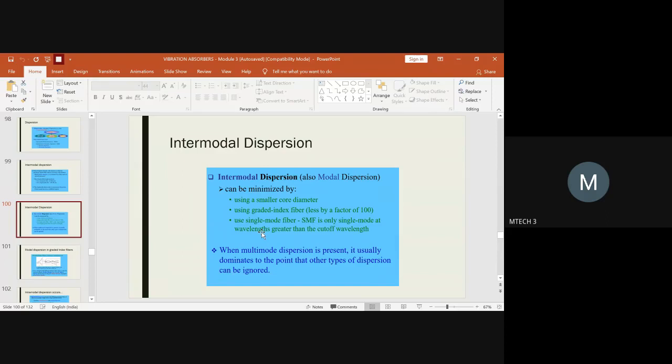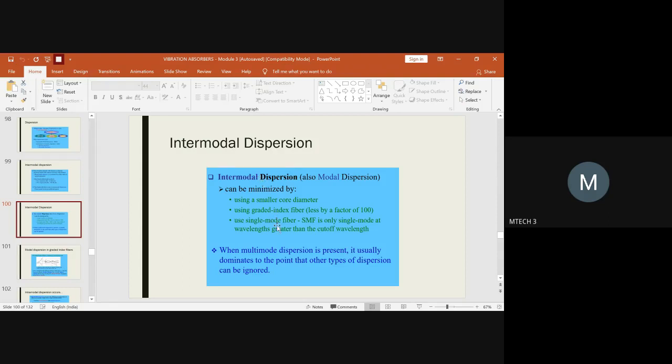And the light you are selecting should have a wavelength always greater than the cutoff wavelength. So these are some constraints you have to follow when you are going for intermodal dispersion.